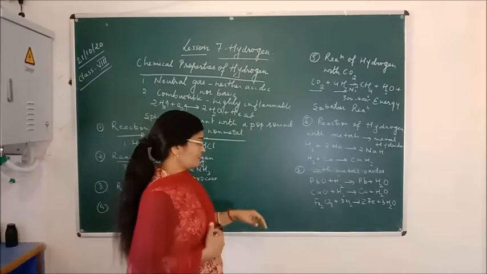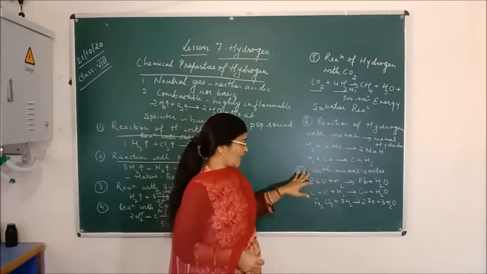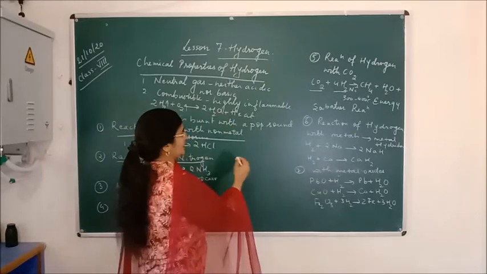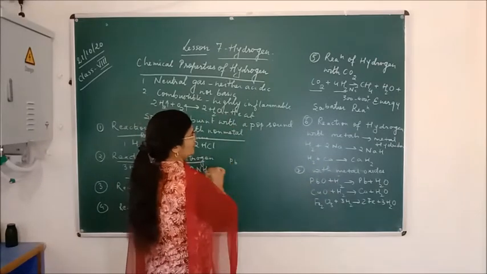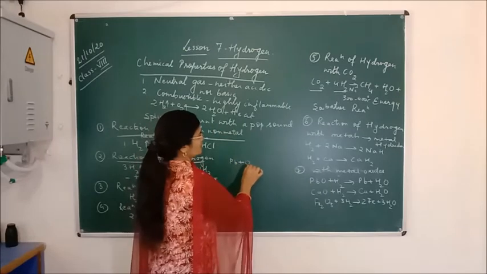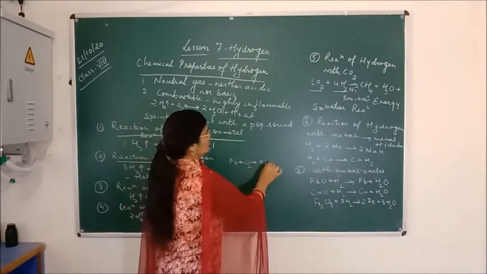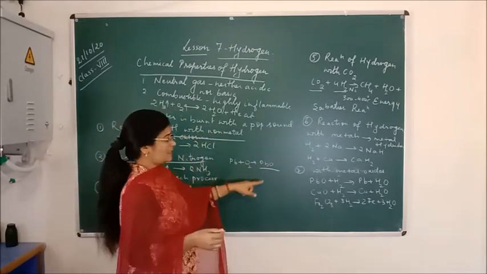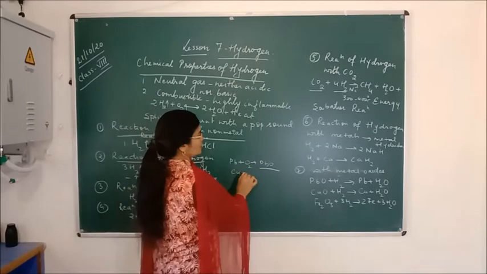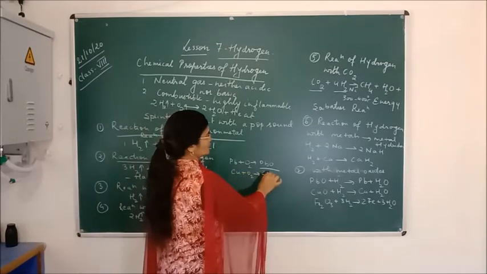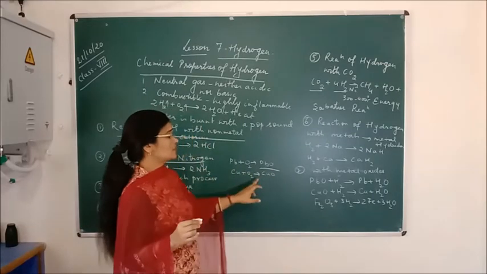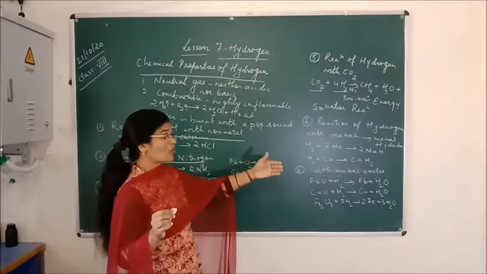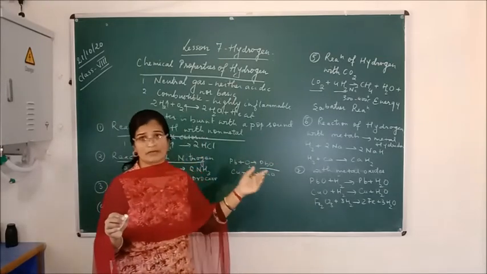Now, the reaction of hydrogen with metal oxides. A metal oxide is formed whenever a metal combines with oxygen. Like lead, Pb: when it combines with oxygen, it forms lead oxide, PbO. So PbO is the oxide of lead. In the same way, copper combines with oxygen to form copper oxide, CuO, the oxide of copper. So oxides are formed when metals react with oxygen.